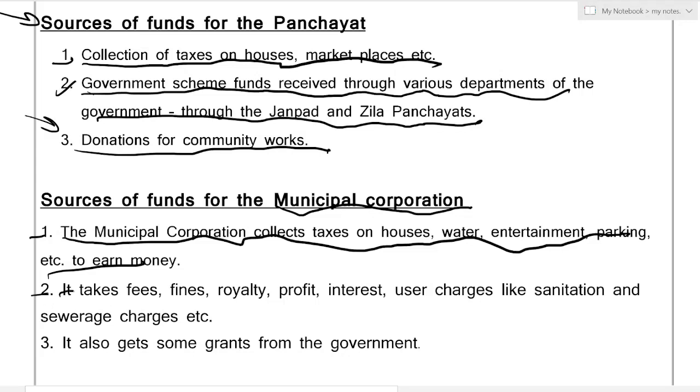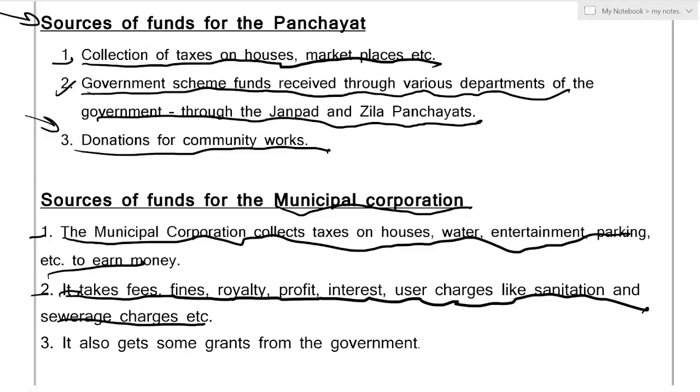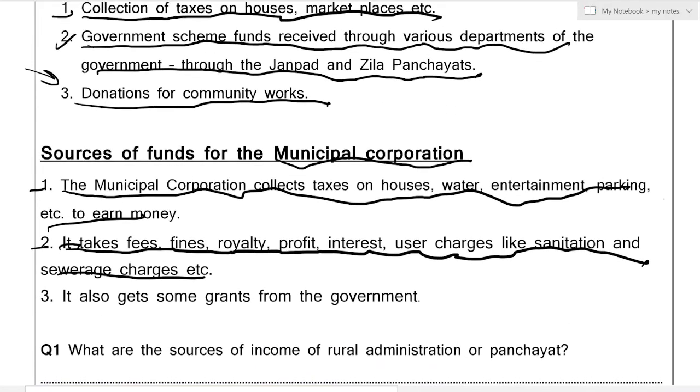Next, second one, it takes fees, fines, royalty, profit, interest, user charges like sanitation and sewerage charges, etc. So there are different charges applied in a city, like fees, fines, royalty, and it takes profit, interest, and user charges like the sanitation and also the sewerage charges, the sewage charges. And the third source is it also gets some grants from the government. So some of the money is also given from the state government for fulfilling the pocket of the municipal corporation.